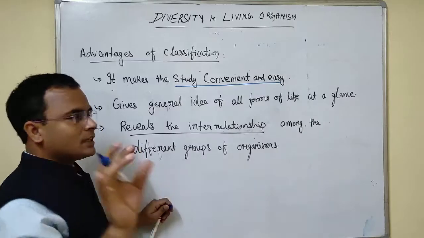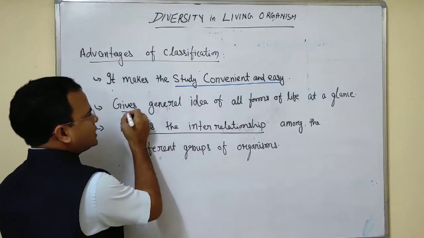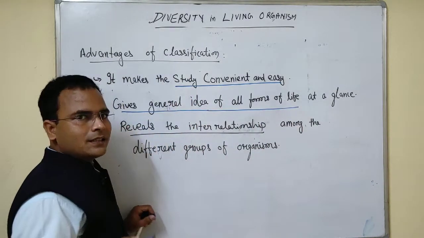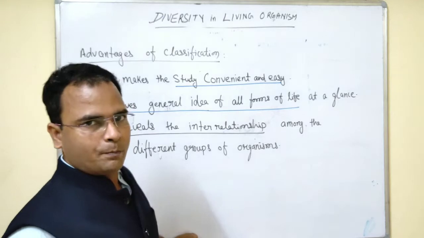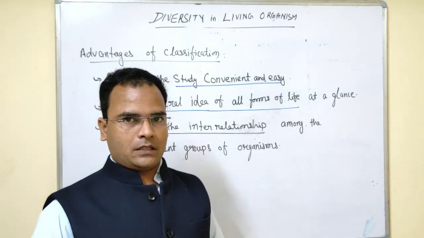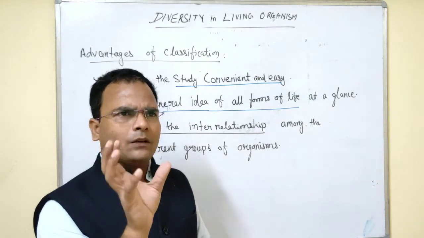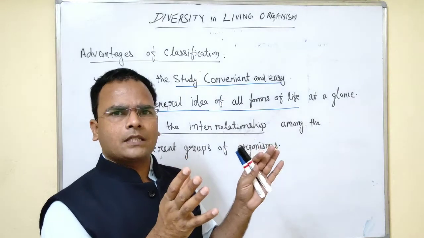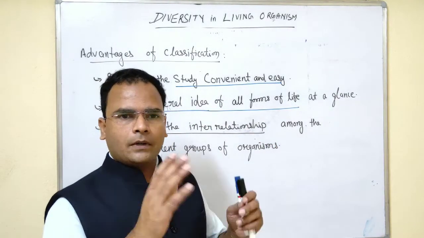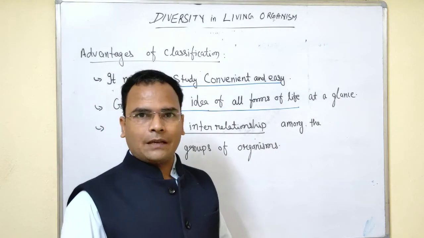If we are studying a group of representative organisms, we can have a general idea of all forms of life at a glance. When we are studying a small group of plants, like we study mango plant, suppose we study guava plant also. Based on that we can see, okay, 100 guava plants I have studied, 100 mango plants I have studied, and they were representatives of the mango and guava family or type of plant.